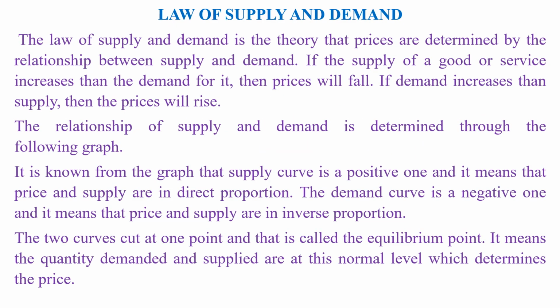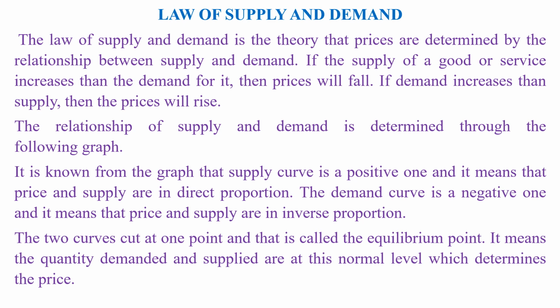Law of supply and demand. The law of supply and demand is the theory that prices are determined by the relationship between supply and demand. If the supply of a good or service increases relative to the demand for it, then prices will fall. If demand increases relative to supply, then the prices will rise. The relationship of supply and demand is determined through the following graph.